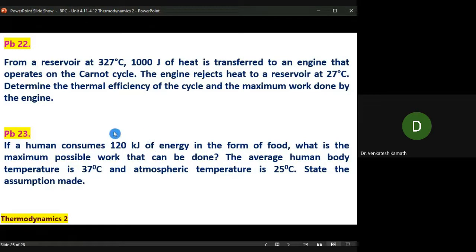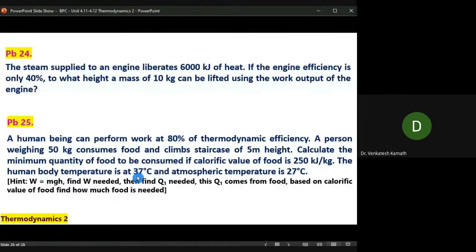Input is 120 kilojoule. Work done, calculate. W by Q1 is equal to eta. So you can calculate W. How much maximum work you can do, that you can calculate, right? An extended version of problem I have it here in the 25. Before that 24, it's very similar to earlier problems. Just to give a precursor to this problem is given.